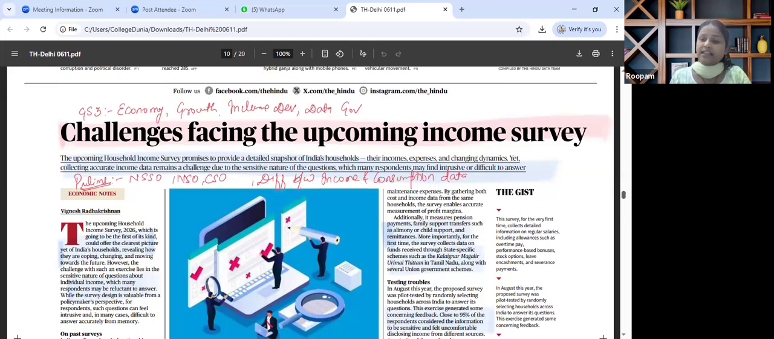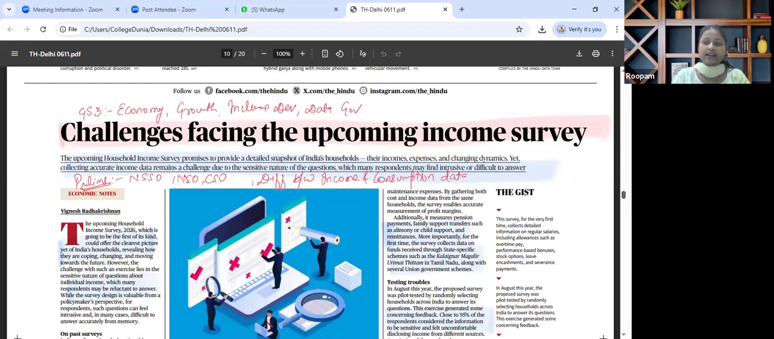For mains perspective, the same article could be quoted in a manner, data is policy. Without reliable income data, welfare targeting often fails. Measurement challenges, informal sector issues, evidence-based policy making is lacking without having concrete data. So this survey could redefine poverty and inequality debates that is going on in India. So this is how this particular article is to be seen holistically.